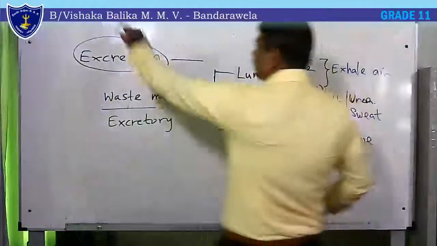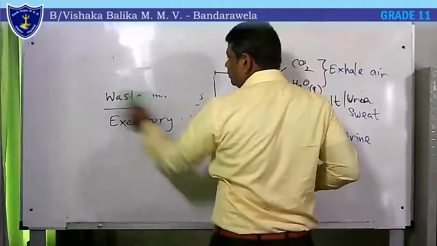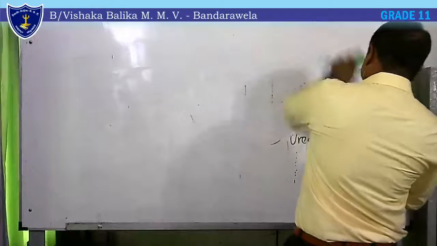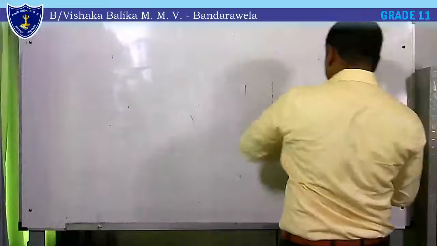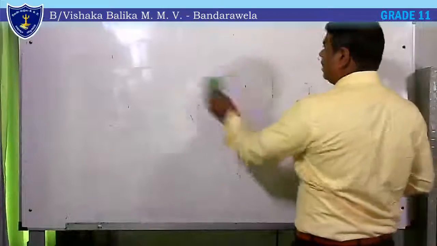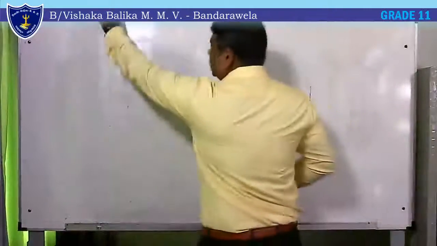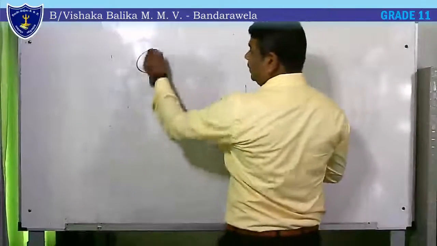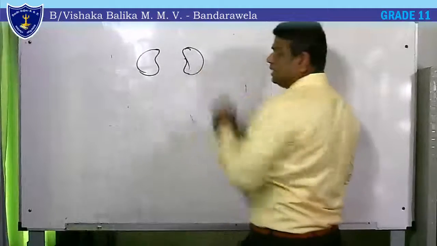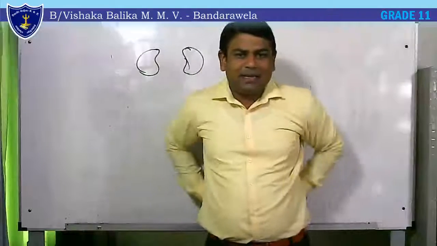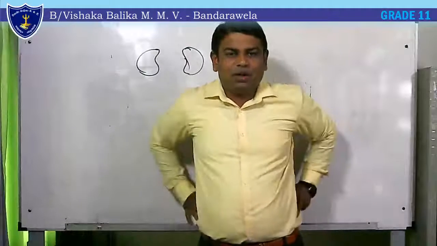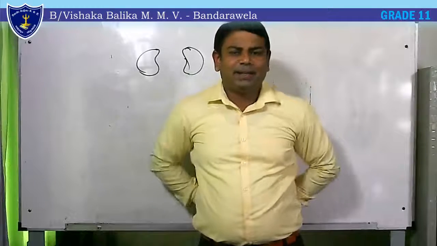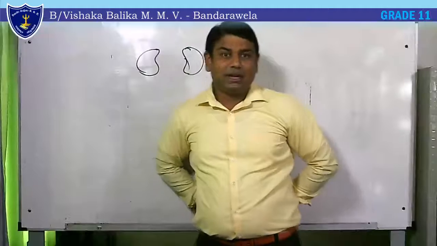Let's label them, and a labelled diagram can be drawn here. I have uploaded the image also. If you have facilities to print, take a printout and paste it. So look at this. This is how we can roughly name them. Two kidneys, they are bean seed shaped, located in the back side of the abdominal cavity. When you keep your fingers like this, then the hands like that, your thumbs point to the area where the kidneys are located.